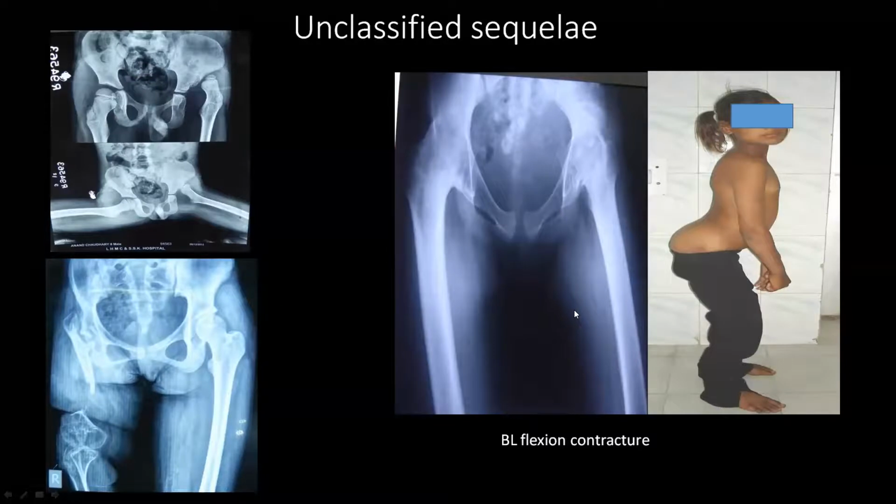But in our country, India, sometimes infection of the hip joint can occur in the adolescent age group, and this can lead to bilateral ankylosis causing severe flexion deformity. So you should always keep this entity in mind if the patient is having ankylosis. Apart from this, sometimes there can be complete resorption of the proximal femur. As you can see, the femur has been completely resorbed, and there is involvement of the hip joint also. These types of sequelae also cannot be classified by the Choi classification.